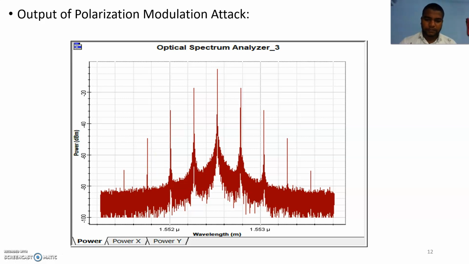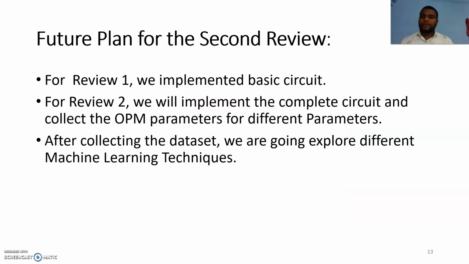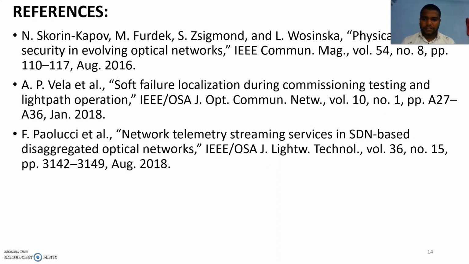This is the basic circuit to understand the basic process of what is happening in the attacks. For the review, we will explain the complete circuit. We will implement the complete circuit, and we will collect the OPM parameters for different parameters. After collecting the data set, we will apply machine learning algorithms. That means we will explore machine learning algorithms. These are the references we have used.